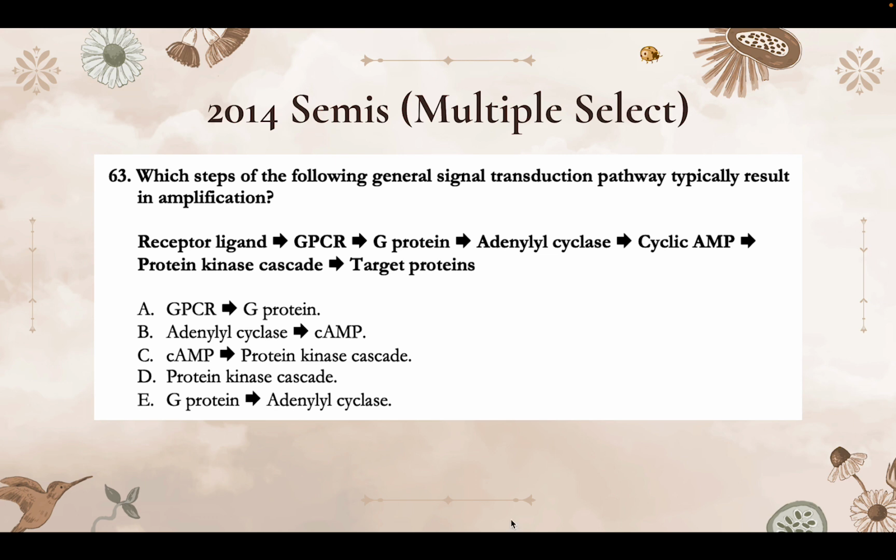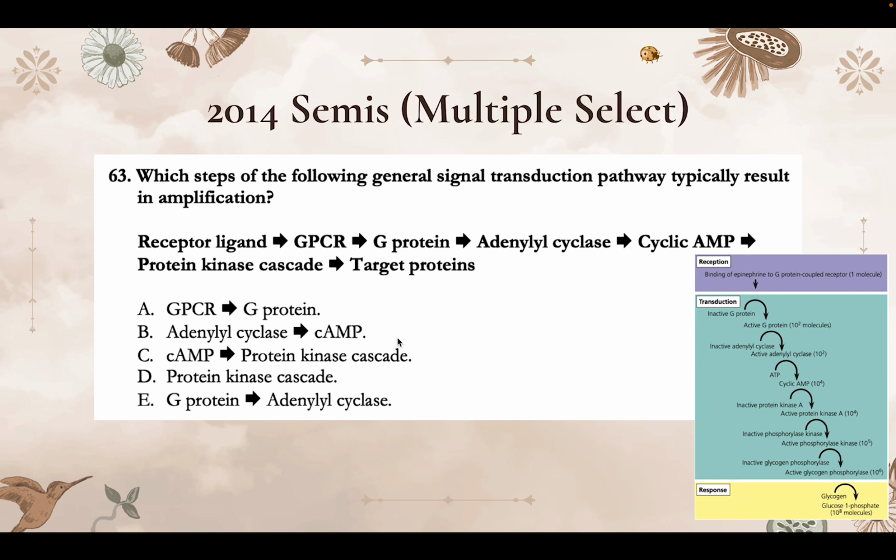So let's see. It asks where there's going to be amplification in this process. You can kind of logic these out, and you can also just memorize the general places where you get amplification. I've got a diagram right here that shows that, but let's just see if we can do it without the diagram.